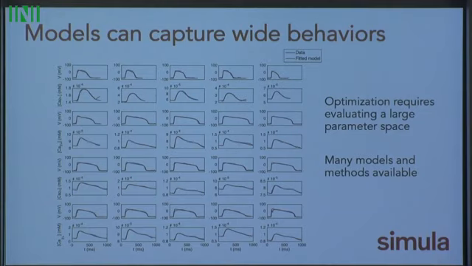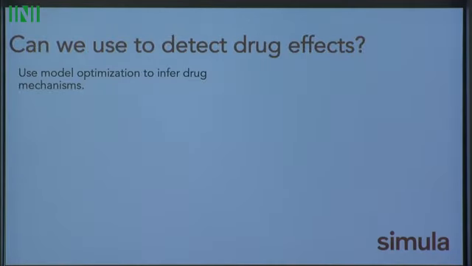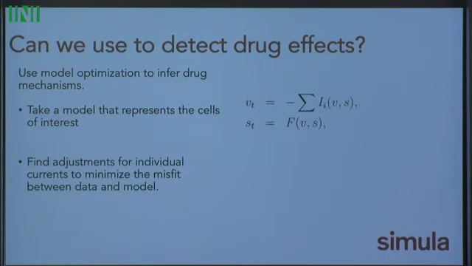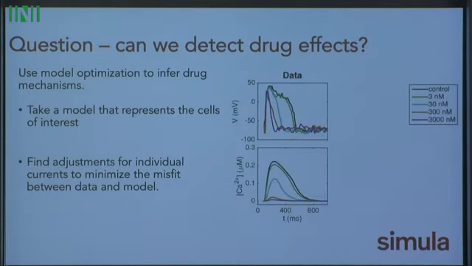We've been mostly looking now at, can we use this to detect drug effects? So now we want to say, okay, we have some sort of model that represents our cells, and now we apply drug to our cells, and we see some sort of change. Can we find adjustments to the individual currents to minimize the misfit, create some cost function and do some optimization, find the model that fits, and then see what happens.